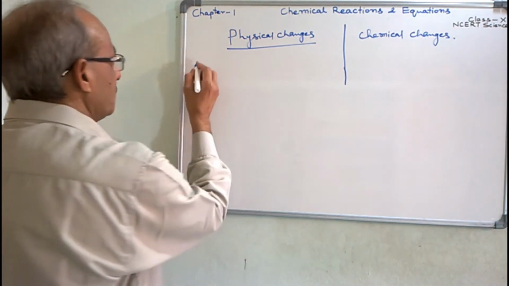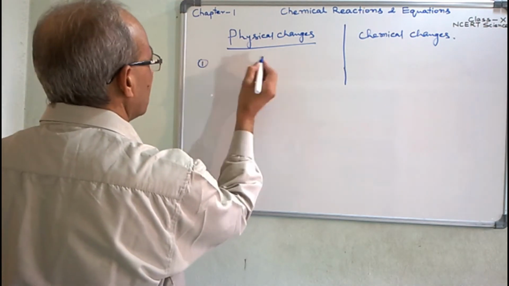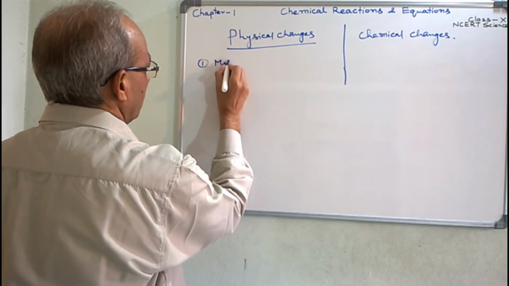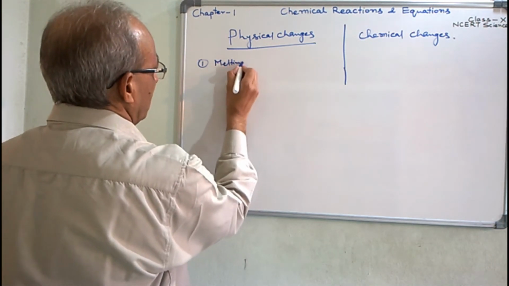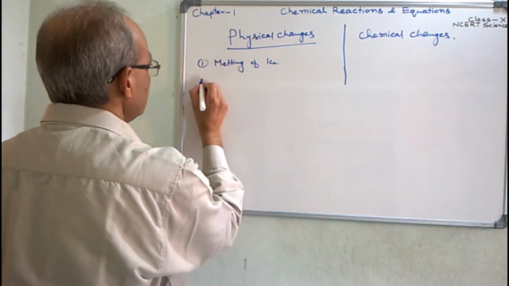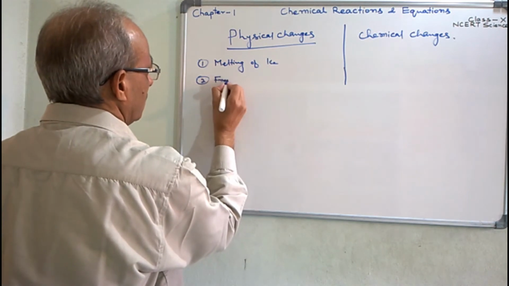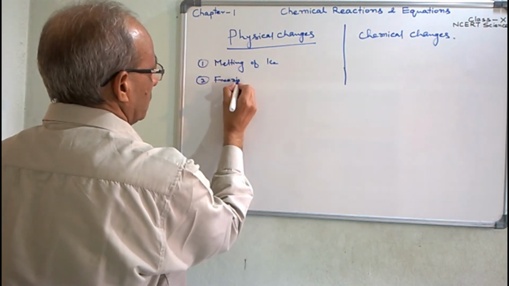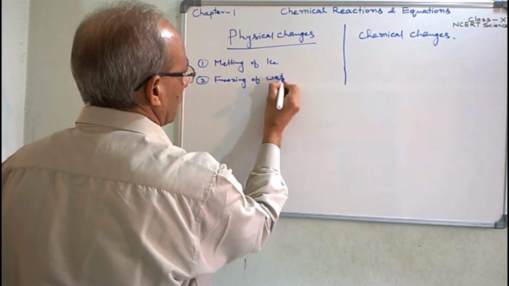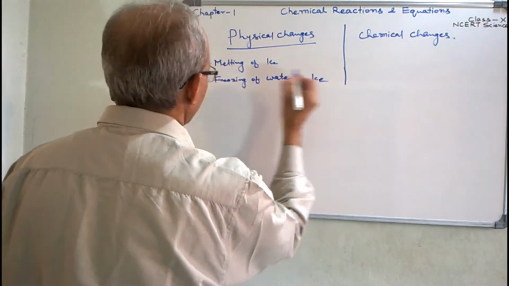Some examples of physical changes, just see and try to understand. First, melting of ice. Second, freezing of water into ice.